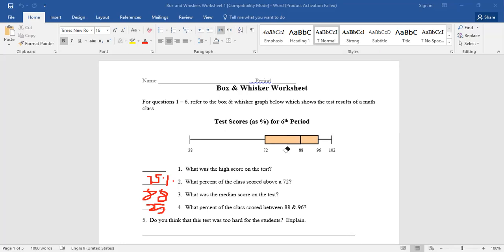We also have 50% above 88 and 50% under 88, with 25% from 72 till 88. So this test wasn't too hard, because 50% of the class got 88 or more, the median of the mark.